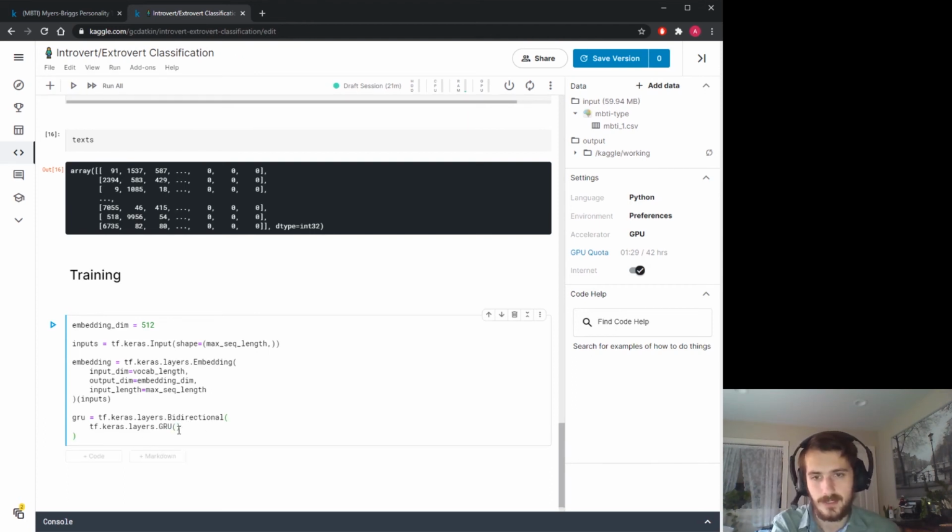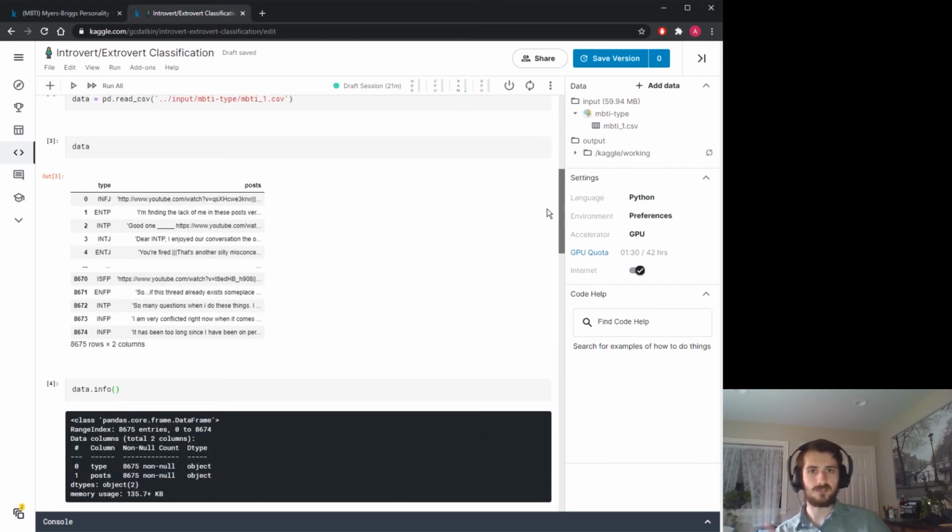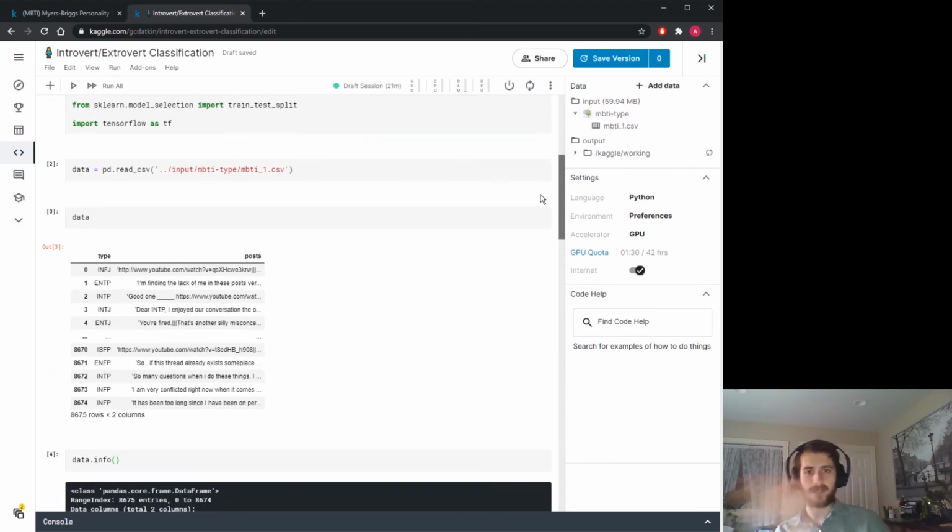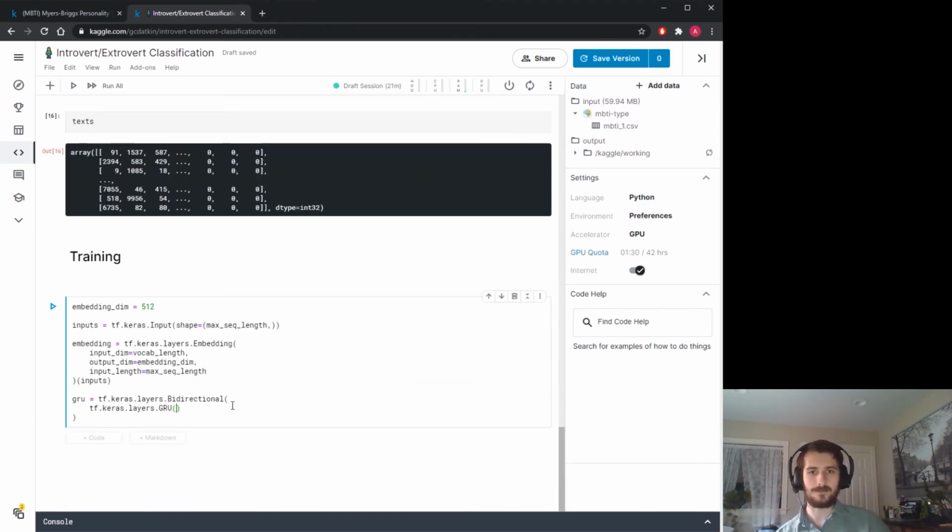And this can give a model a sense of context greater than just looking at the past, in cases where you have access to future words, like in this case. When you're reading someone's post, you can see the future words and the past words simultaneously, whereas in some sequence problems, like stock data, you wouldn't know the future, so you could only use past data. But in this case, we can use both, so we're going to use a bidirectional.